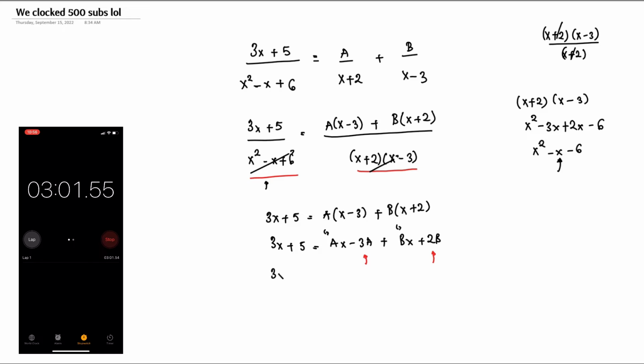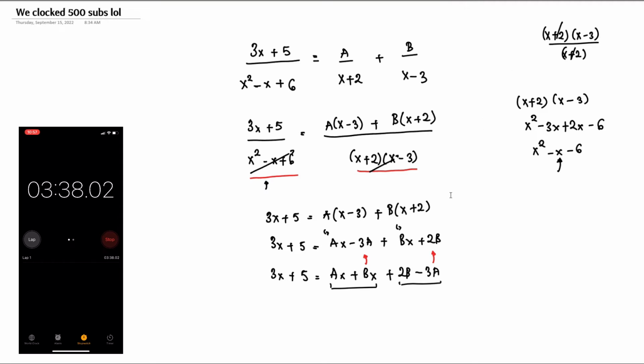So we have 3x plus 5 is going to be equal to ax plus bx, and then we have 2b minus 3a. Okay, so that's 2b minus 3a. All right, so these are the constants and these are the variables. So we have the variables, we have the constant.